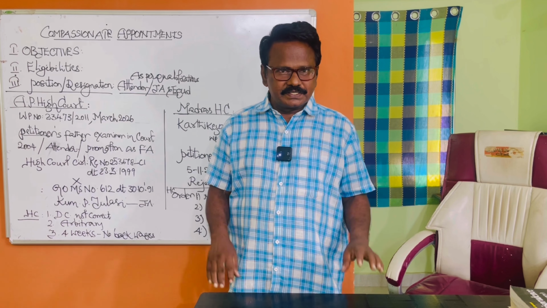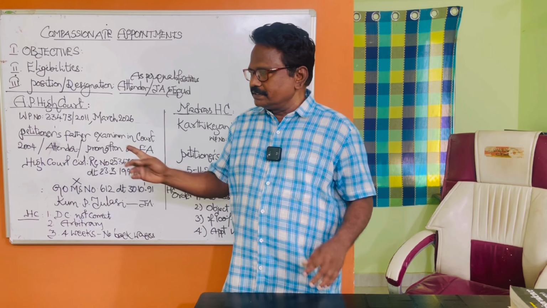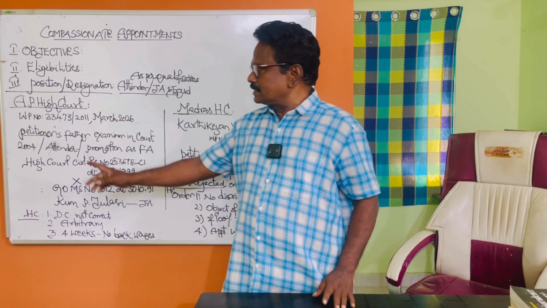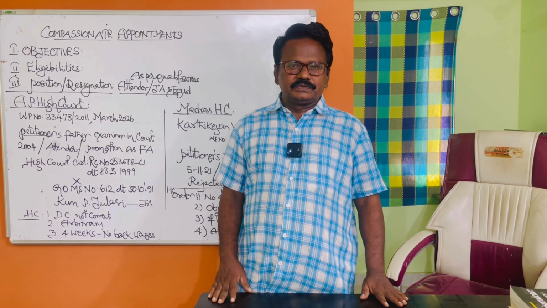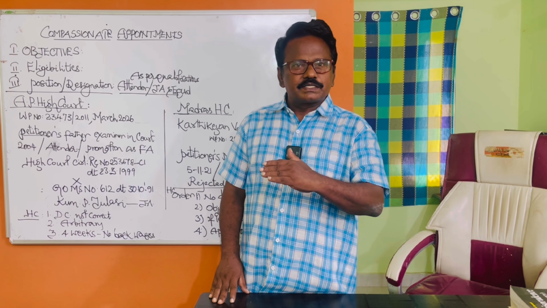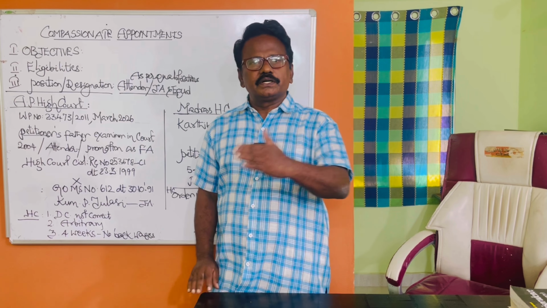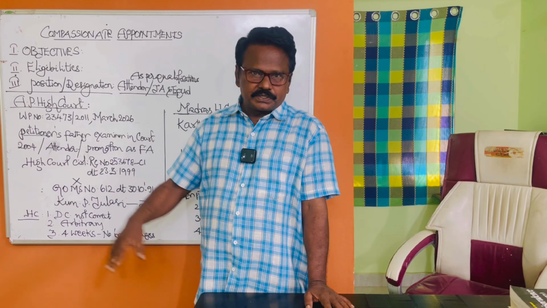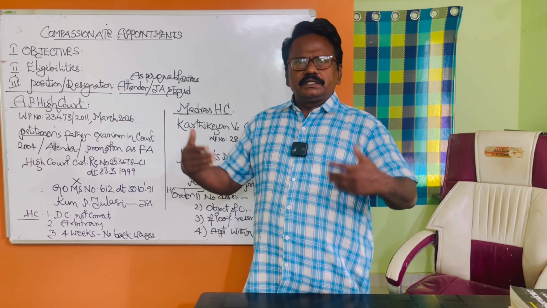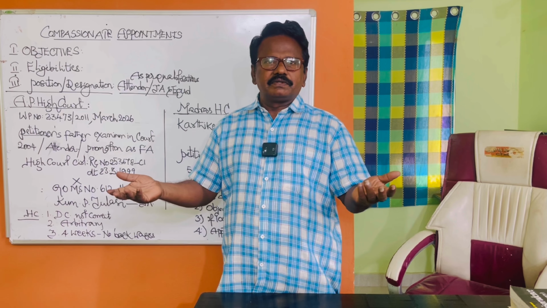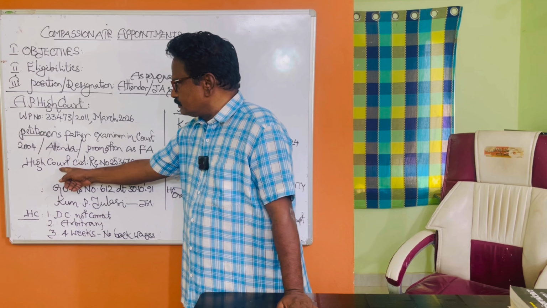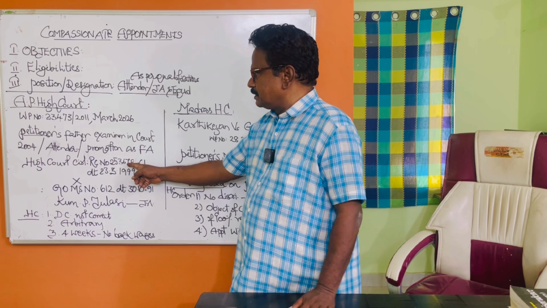At the time of promotions, the competent authority, here the district court judge, has not considered his request for promotion. His promotion has been rejected by the competent authority, that is the district court judge, because he is working in the court department. Automatically, he filed a petition in the court of law, and the court rejected it on the ground that yes, we are following High Court Circular number so and so dated March 23rd, 1999.